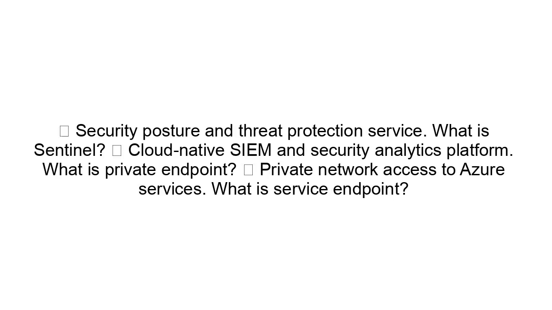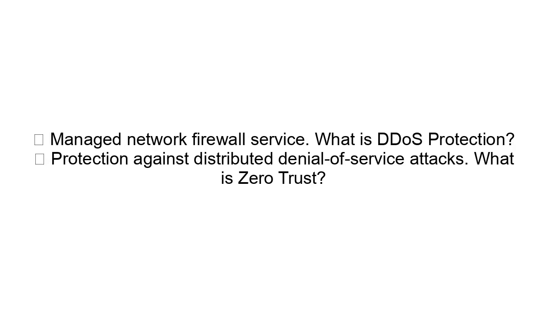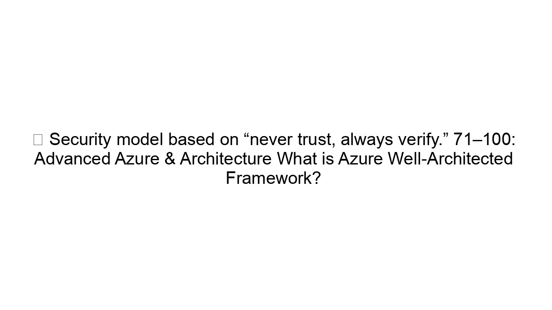What is Defender for Cloud? Security posture and threat protection service. What is Sentinel? Cloud-native SIEM and security analytics platform. What is Private Endpoint? Private network access to Azure services. What is Service Endpoint? Secure access to Azure services from virtual networks. Private Endpoint versus Service Endpoint: Private Endpoint uses private IP. Service Endpoint secures service access from subnet. What is Azure Firewall? Managed network firewall service. What is DDoS protection? Protection against distributed denial of service attacks. What is Zero Trust? Security model based on never trust, always verify.